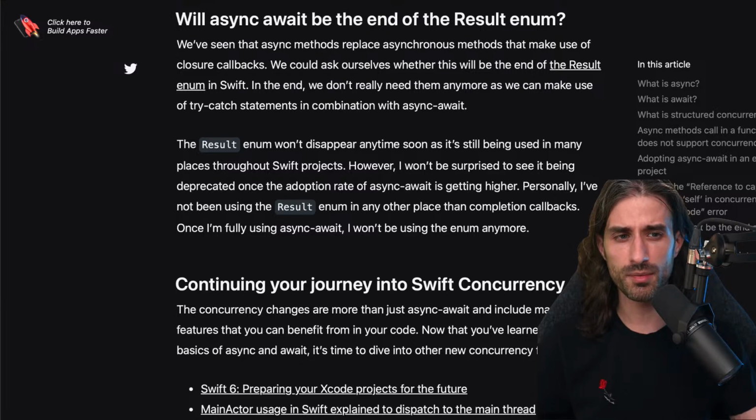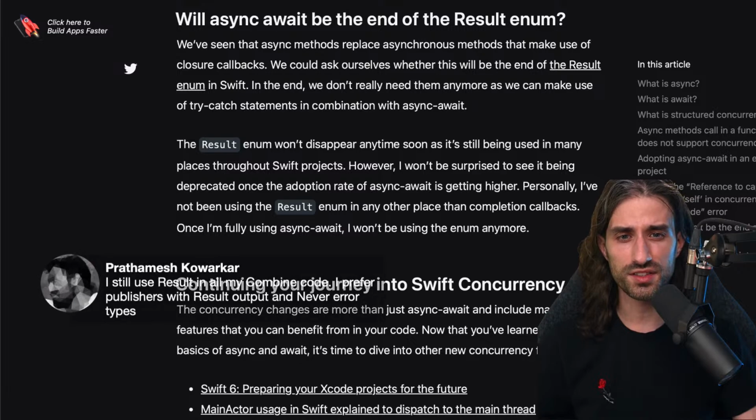However, the throwing mechanism in Swift is not type checked, in the sense that you can only throw something that conforms to Error, but you cannot say that your function only throws a specific kind of error. There are very good reasons for it because it makes it much easier to compose throwing functions together. But it's one of the main differences between using the Result enum to convey an error and using the native built-in throwing mechanism. But I agree with Antoine, most of the time the built-in throwing mechanism is more than enough for the problems I need to solve, and so I haven't used the Result enum nearly as much.